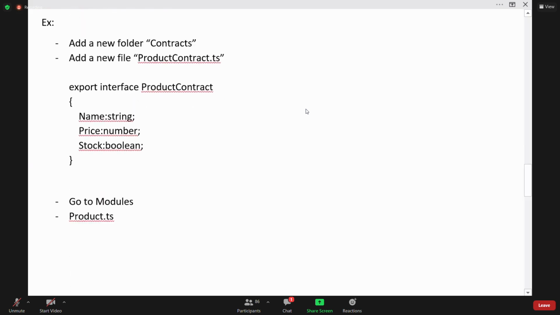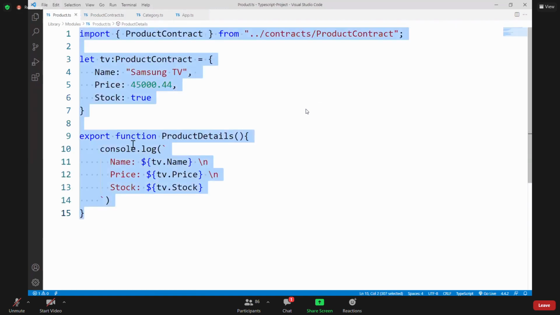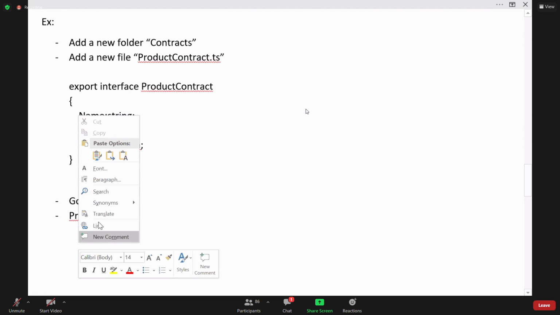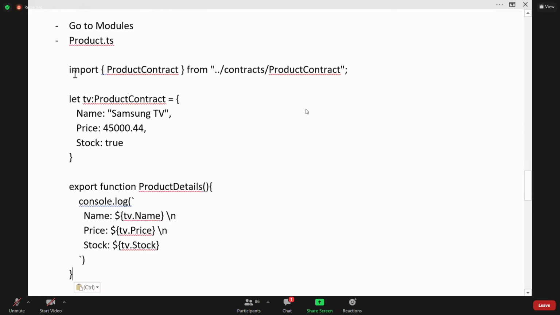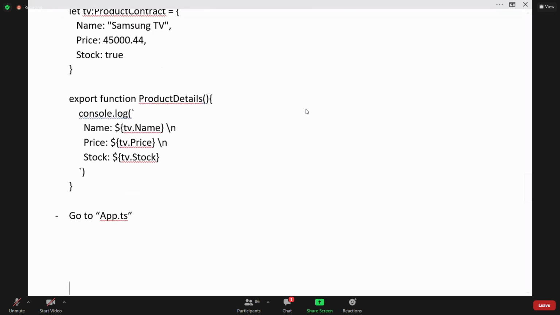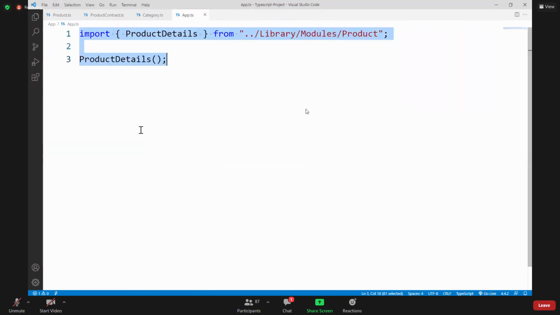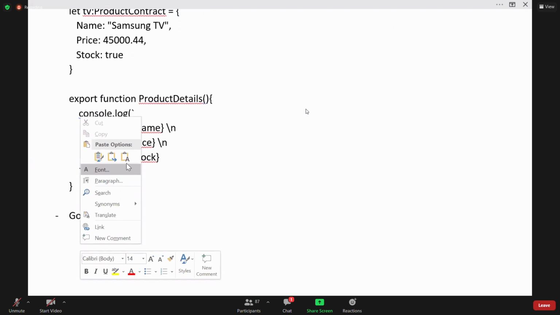In product.ts, we need to import that contract and use it. We are importing the contract and we are implementing the contract for that object. And in app, we have to add that. Just go to app.ts. That file system I already gave to you. In that app.ts, we need to import that product details and use it. That is the basic approach.